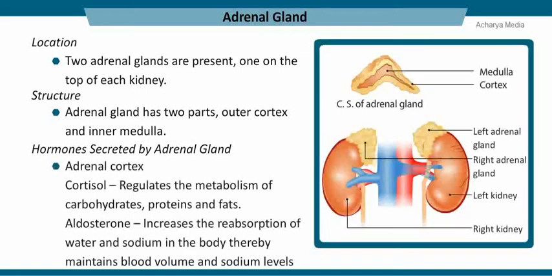The adrenal cortex secretes two hormones, cortisol and aldosterone. Cortisol regulates the metabolism of carbohydrates, proteins, and fats. Aldosterone increases the reabsorption of water and sodium in the body, thereby maintaining blood volume and sodium levels.